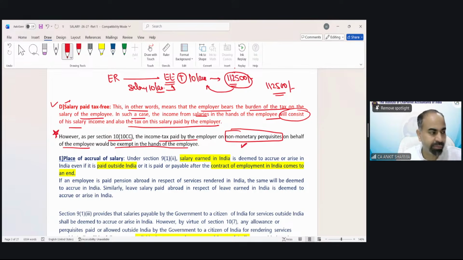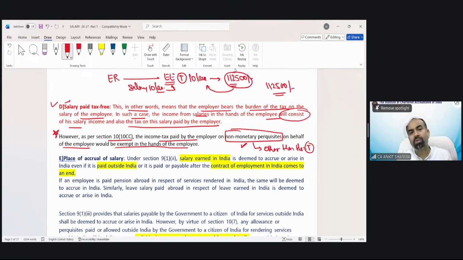So we can say if tax paid by employer on non-monetary perquisite, that would not be included in the hands of employee as salary. Tax paid by employer other than these is going to be taxed, or that amount is going to be included in the hands of employee as salary.